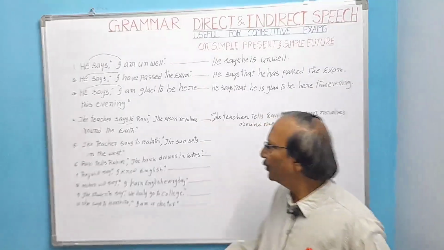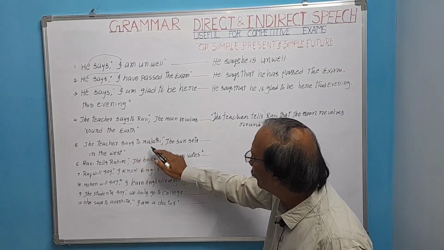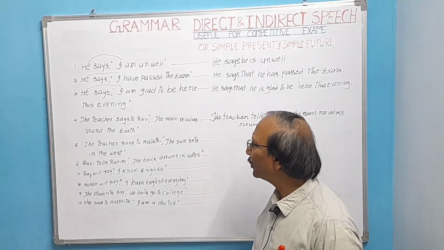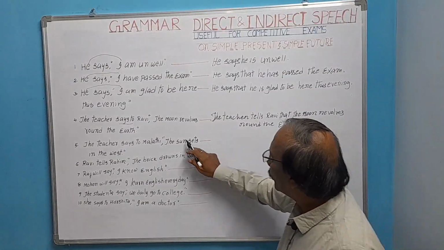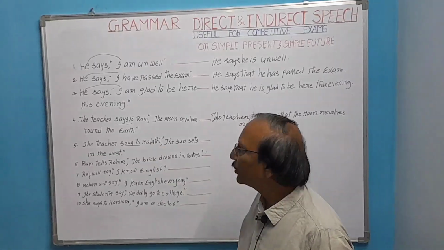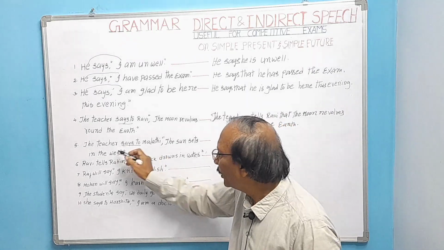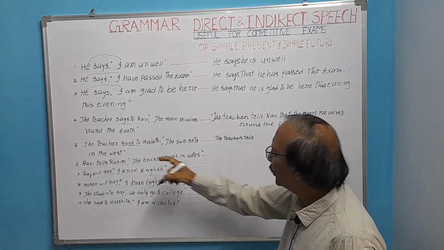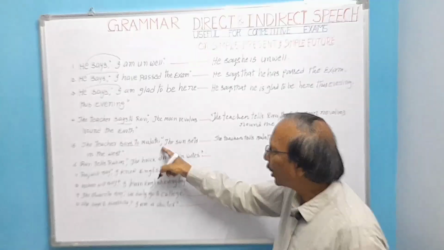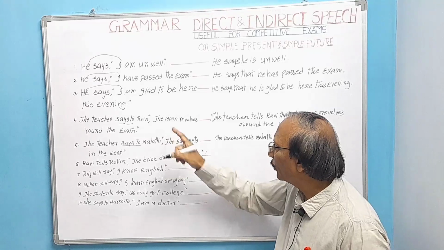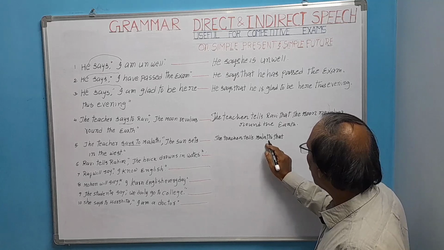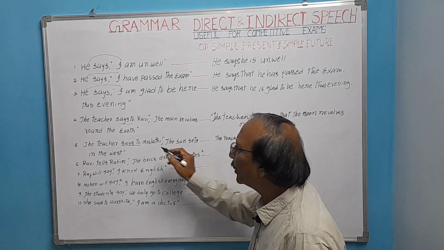Now let us see the fifth sentence. The teacher says to Malati, the sun sets in the west. It is also a sentence based on universal truth. The reported verb is says to. It is changed into tells. The teacher tells Malati. As we are removing the comma and inverted commas, we have to write the conjunction that. The teacher tells Malati that the sun sets in the west.